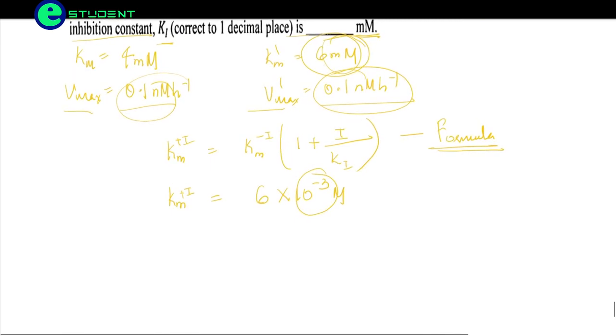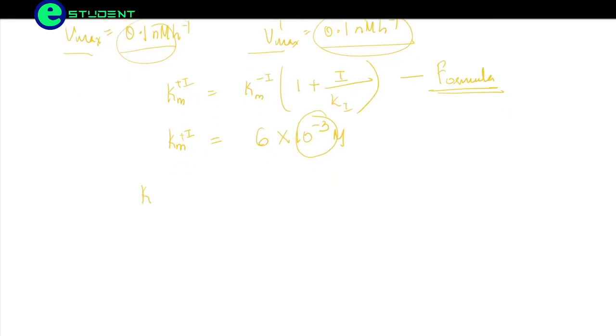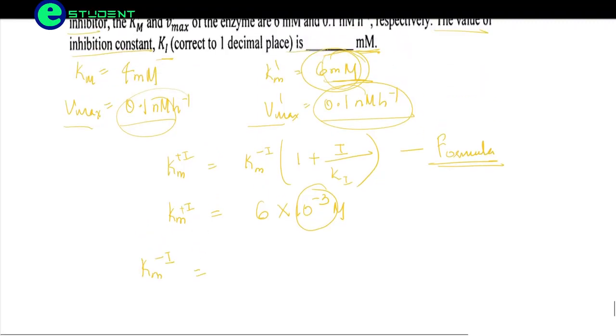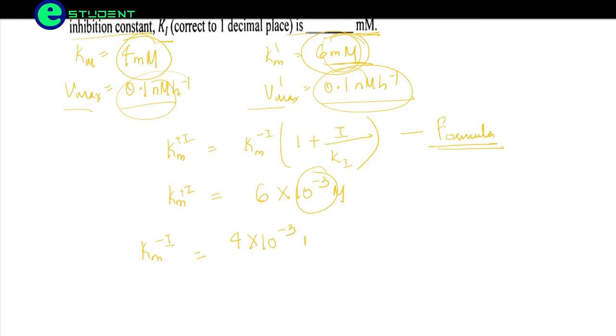Okay, millimolar we are converting into molar by writing 10 to the power minus 3. Now Km without inhibitor we will be having 4 into 10 to the power minus 3 molar.